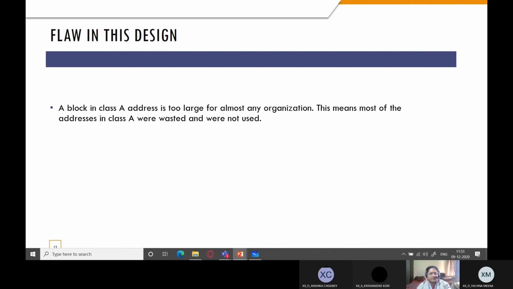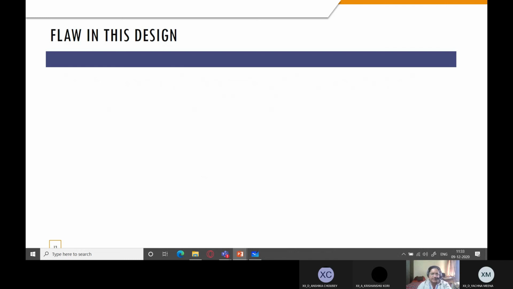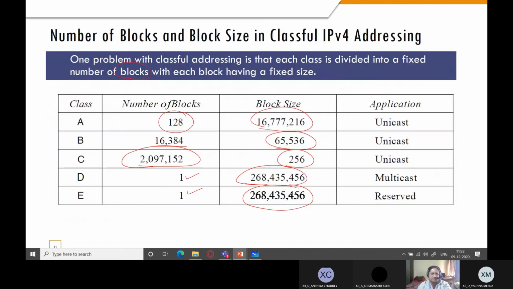So what is the flaw in this design? A block in class A address is too large for almost any organization. That is, you cannot find any organization which has more than this number, 16 million plus addresses. No organization exceeds this limit. So again, what happens is some of the addresses in this class are wasted.